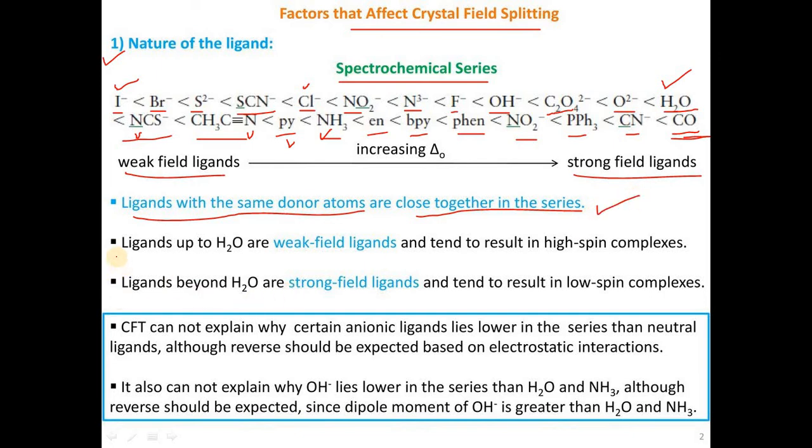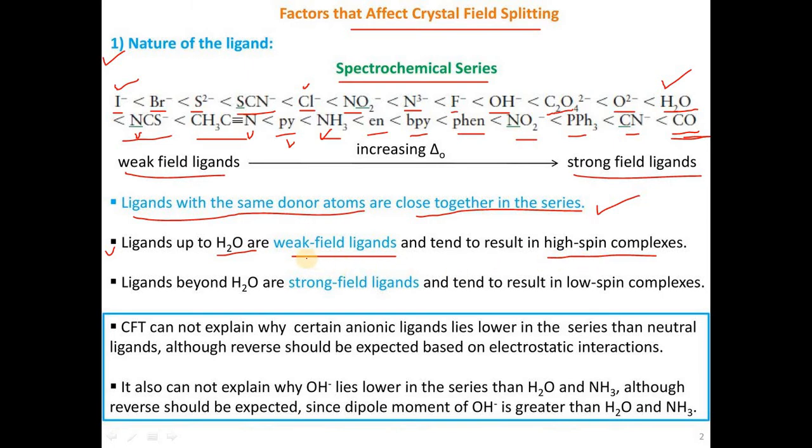The next important point is that ligands up to water are weak field ligands. We have discussed that all the ligands before water are weak field and tend to result in high spin complexes. This is the most important parameter.